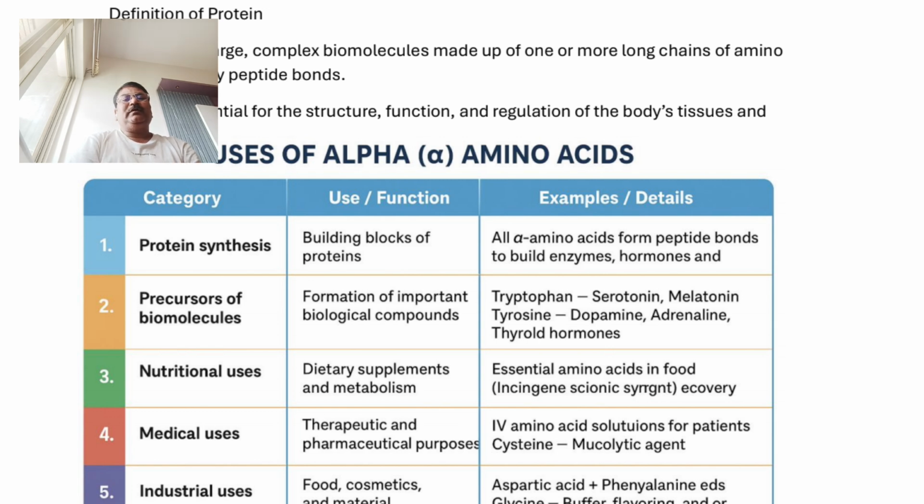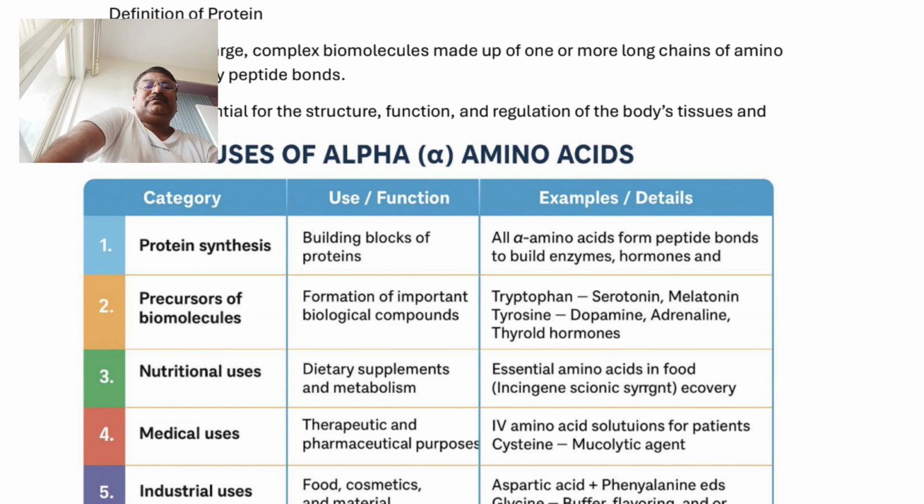Essential alpha amino acids are not developed in the body, but they are synthesized by various living organisms, our ecosystem, green planet, and various vegetables. So, alpha amino acids have good nutritional value. Very important. This is the nutritional use.